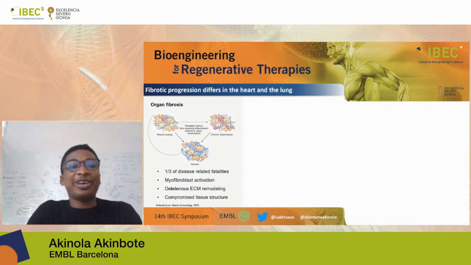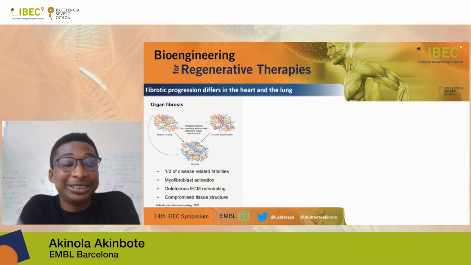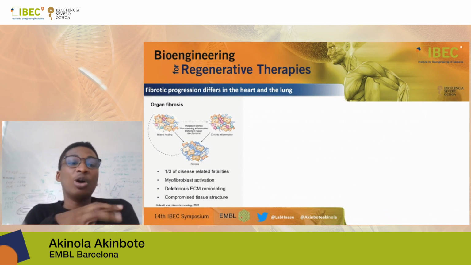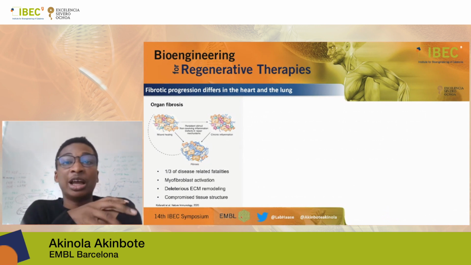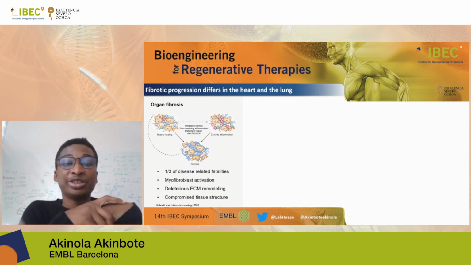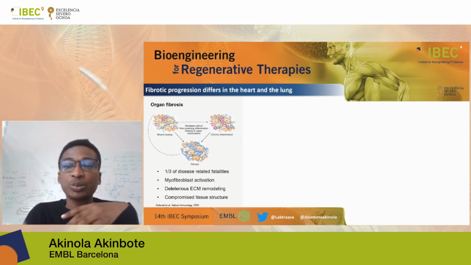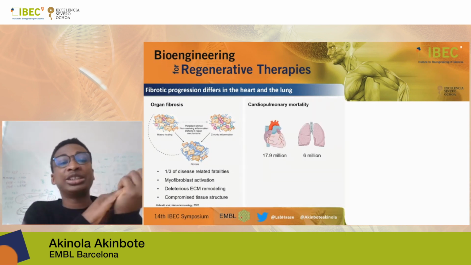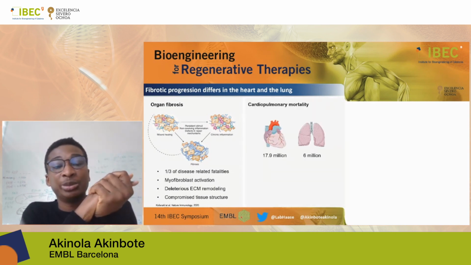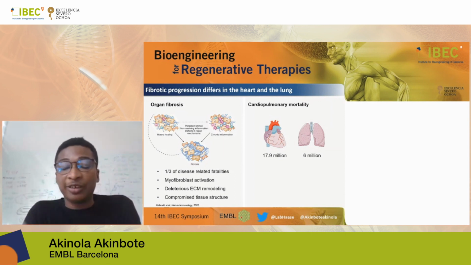So briefly, fibrosis has been implicated in about a third of all global fatalities. Many of the hallmarks of fibrosis have to do with myofibroblast activation, deleterious extracellular matrix remodeling, as well as compromised tissue structure and function. When you look at the intersection of fibrosis with cardiopulmonary mortality, we see that cardiac disease itself is the leading cause of deaths worldwide.